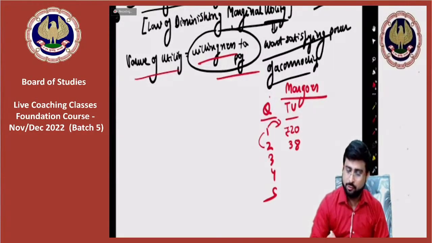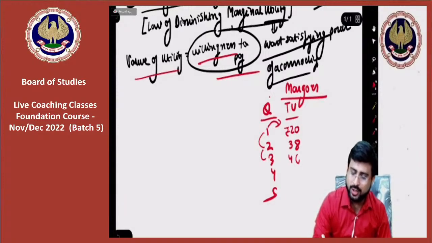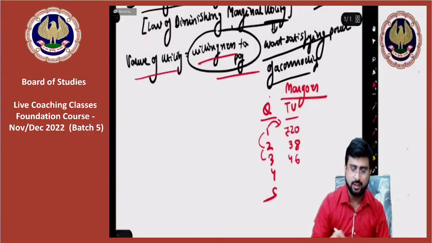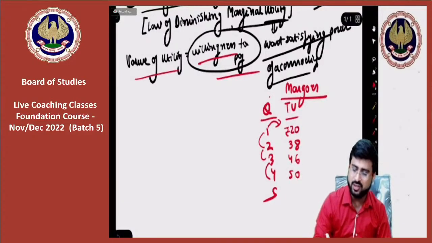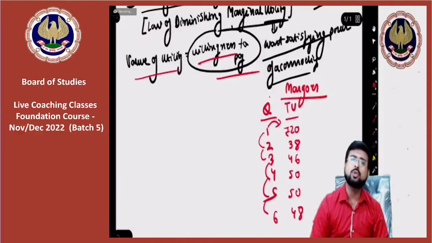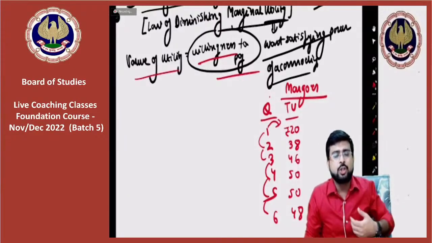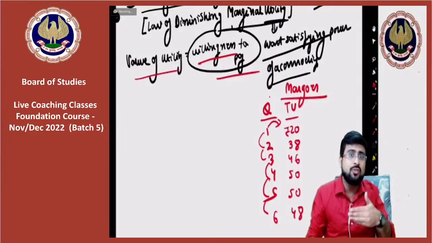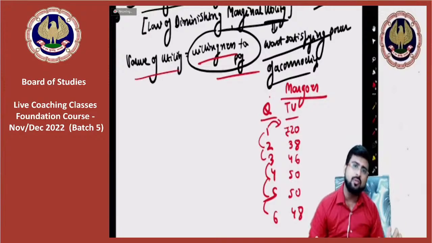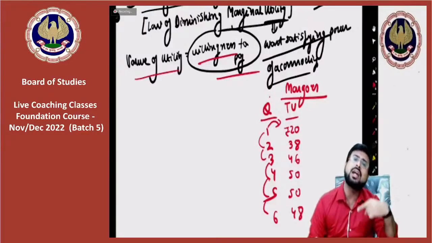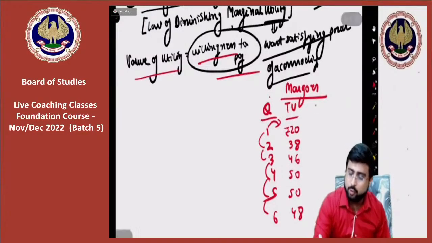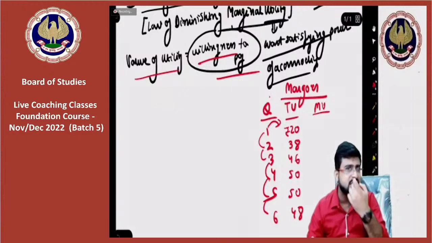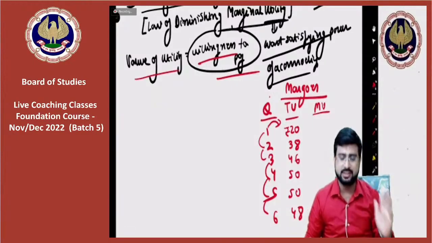For 3 mangoes in total, you are ready to pay 46 in totality. For 4 mangoes, you are ready to pay 50. For 5 mangoes, you are ready to pay 50, and for 6, you are ready to pay 48. Sir, why is it so? Because as and when your stomach is full, your willingness to pay for additional mangoes will fall. That is called marginal utility. The change in total utility due to one additional commodity.